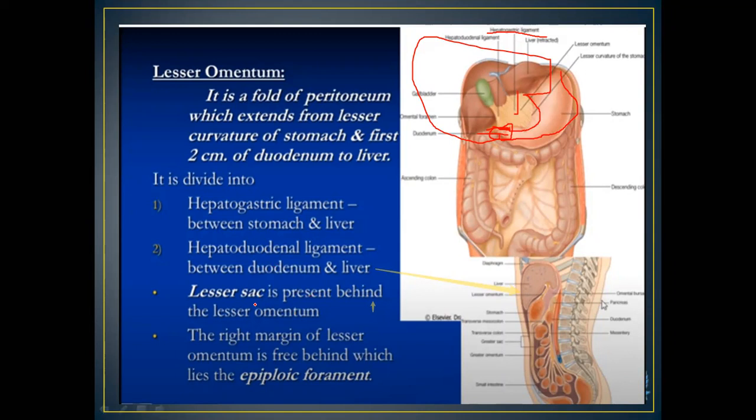Now, the lesser sac is a sac which is present behind the lesser omentum. In this diagram we cannot see it, but I'm going to show it in the next slide: in the posterior relationship of the lesser omentum, we will find the lesser sac. And the right margin of the lesser omentum is free, lying in front of the epiploic foramen. I'll be explaining these two in the next few slides.